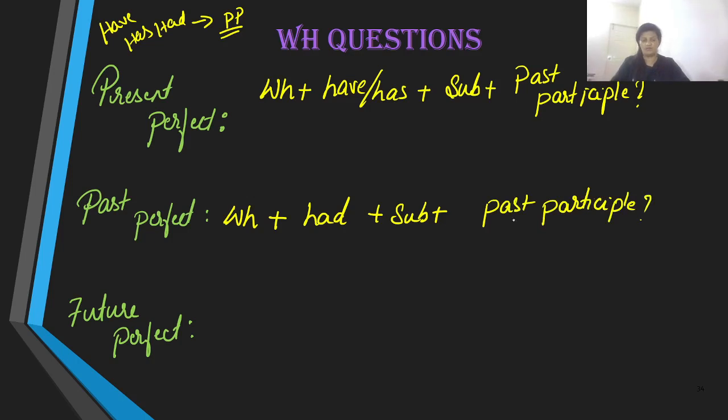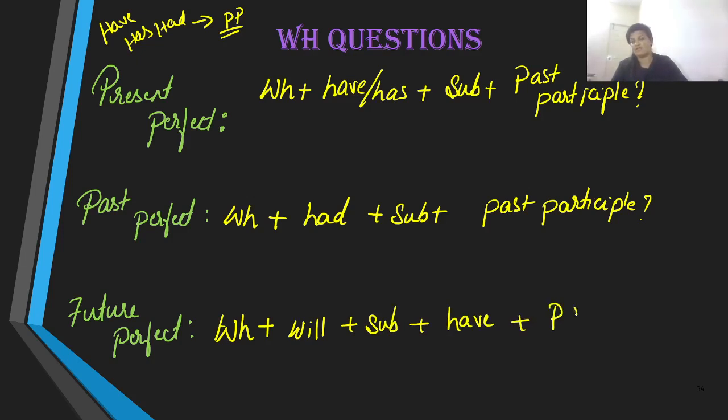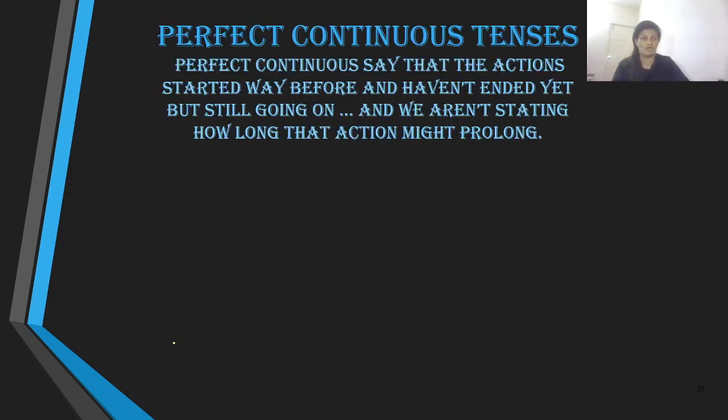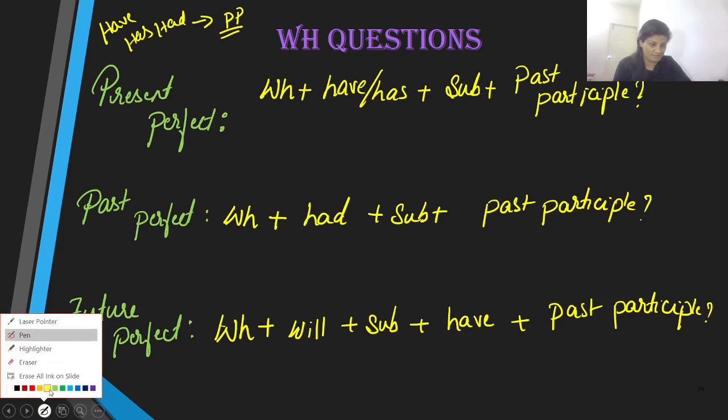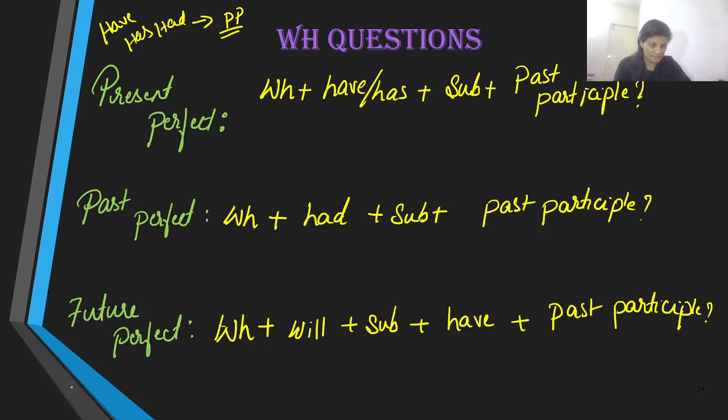With future as well, we have WH word, and then after WH word will, and then bring the subject. Soon after the subject, bring the word have, and then the past participle. Question mark.